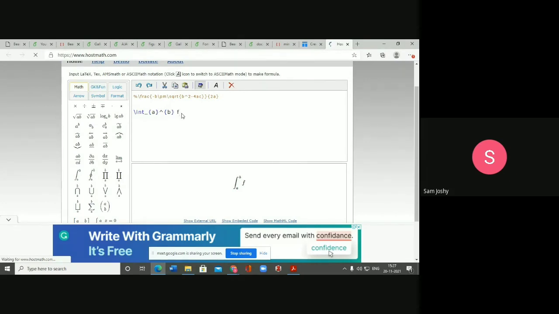I hope Silagam has joined this session. F dash of x equal to f of b minus f of a. Am I right, ma'am? Integral a to b f dash x equal to f of b minus f of a. And you can get this code if you are happy with the output. You can just copy these codes back into our LaTeX editor, and our equations can be made very easily.